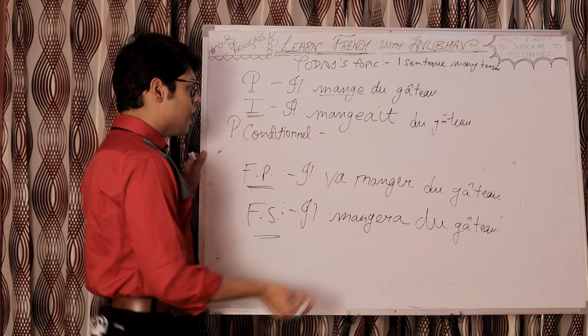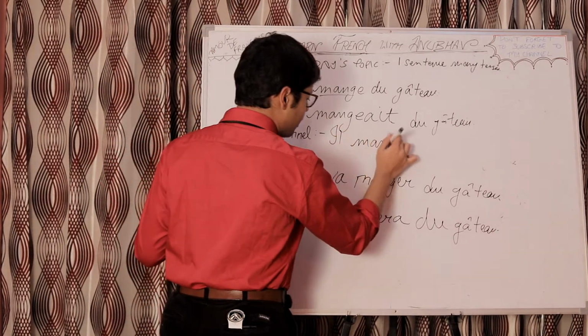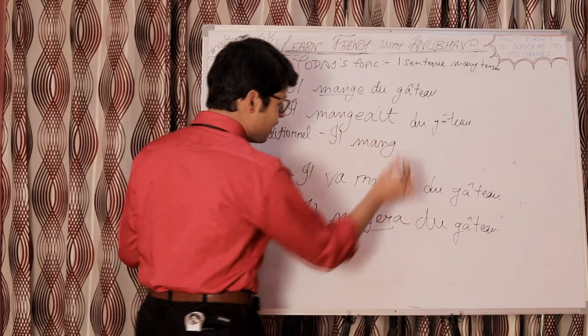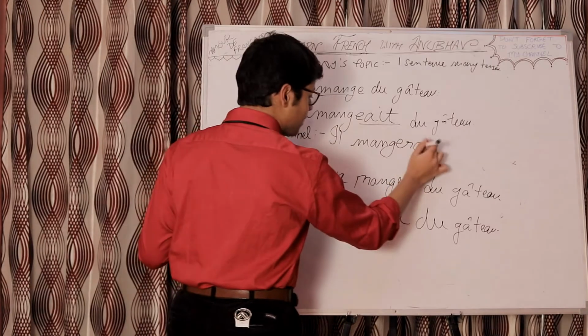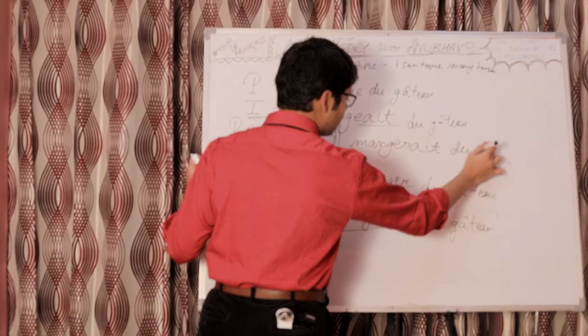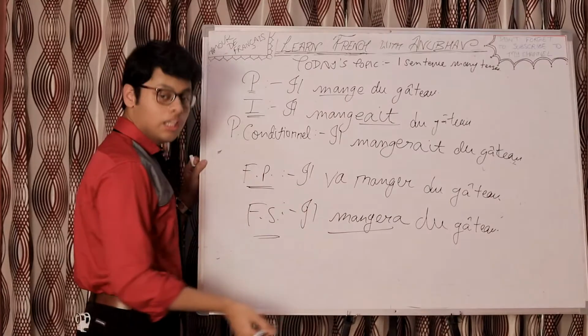So present conditional, how do we do? We write il, the subject, then we write the futur simple stem, mange, and then the imparfait ending, mangerait du gâteau. Il mangerait du gâteau.